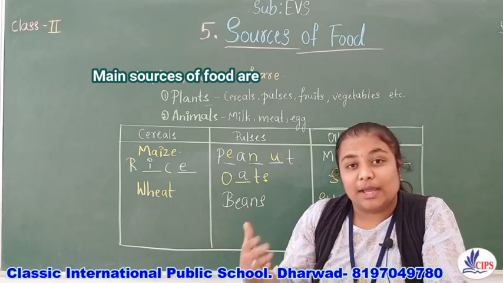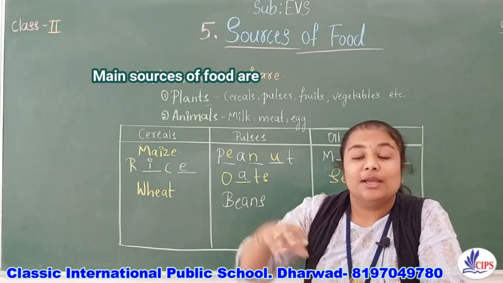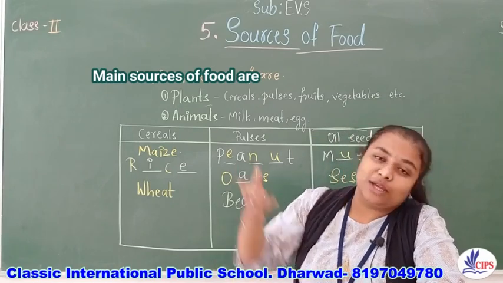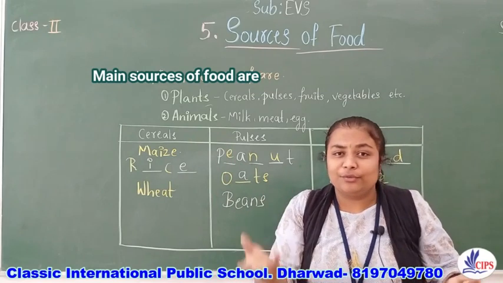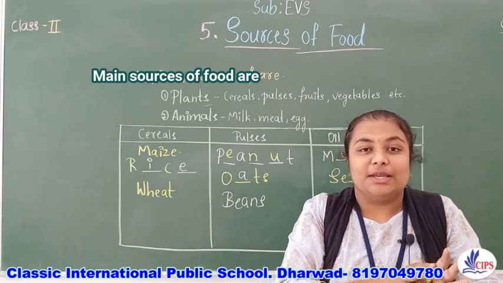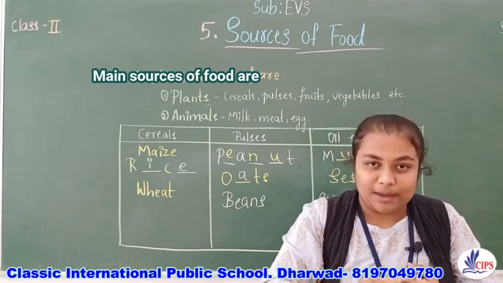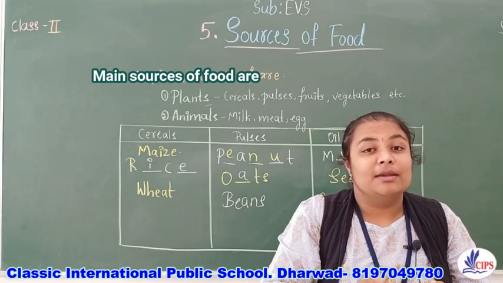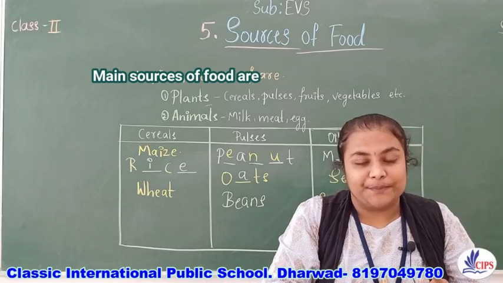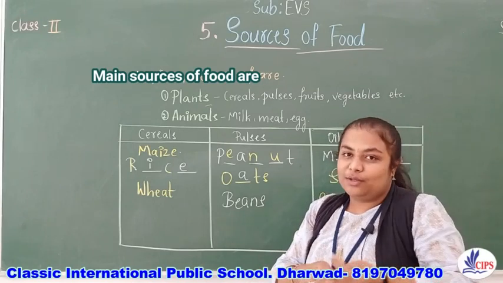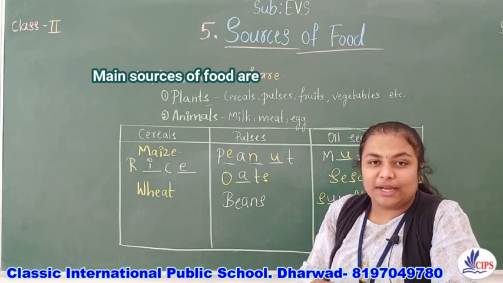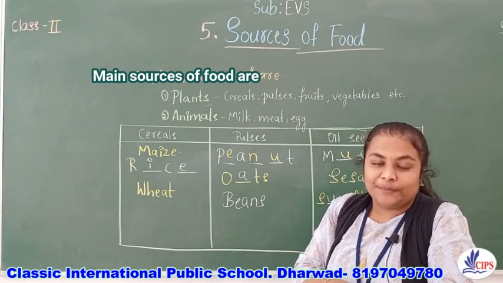Okay, so you should help your parents also, because they are working for your family. They are working, so they are earning. From that, you are getting the food. So you should help your parents, you should listen to your parents, and you should plant trees. See, from the plants only we are getting the food. Yes, fruits and vegetables, all of that we are getting from the plants only.